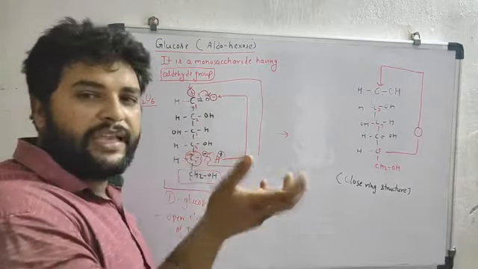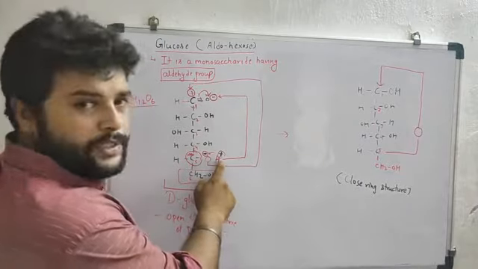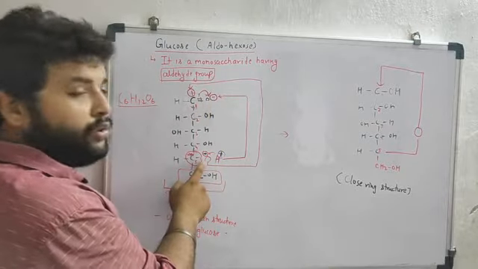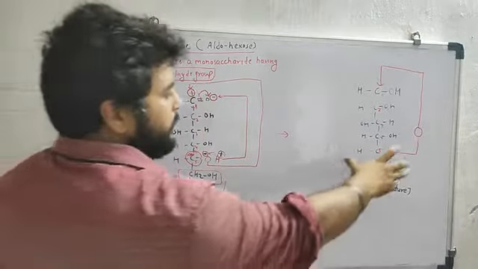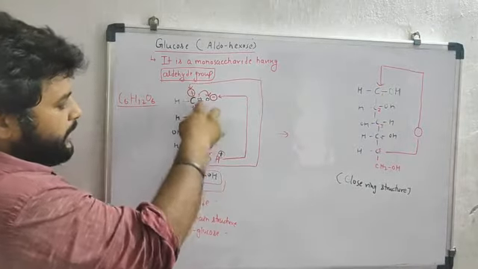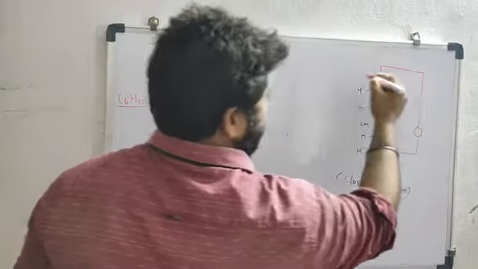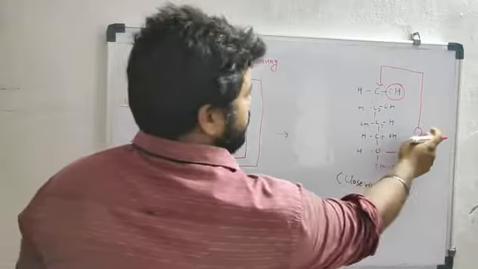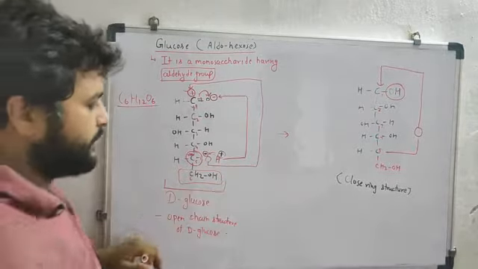Like charges repel each other, unlike charges attract each other. This is the positive charge, this is the negative charge. So H will be transferred to the O, and this O has a negative charge, so it will transfer to the carbon. The ring will form like this, CO. This H will move and combine with O, so this is the OH. And on the fifth carbon, oxygen is present. This oxygen combines with the positive carbon. So this is the closed ring structure.